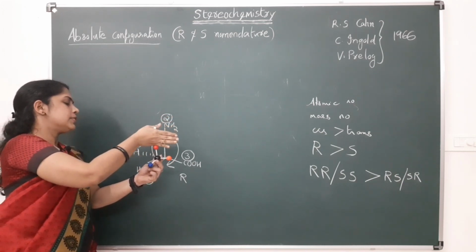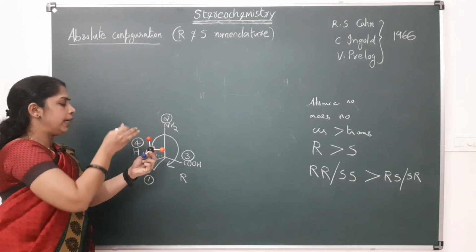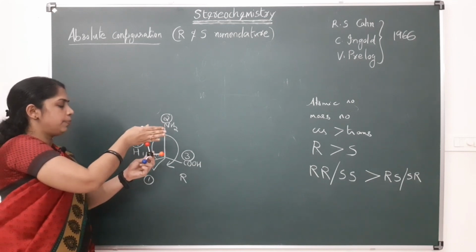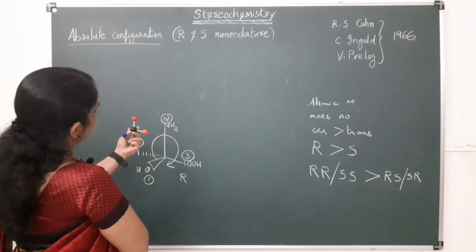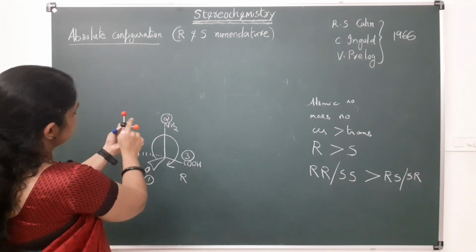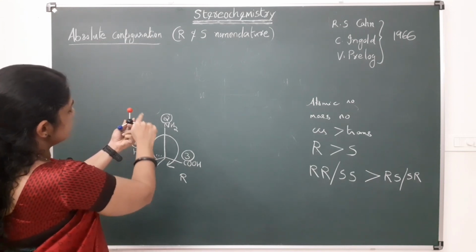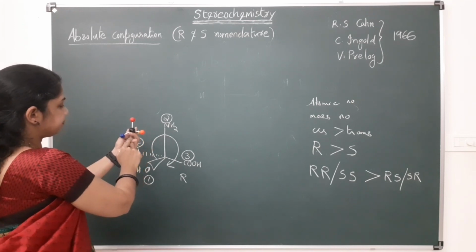I am saying this is a plane, with NH2 and COH in the plane, and this OH is above the plane and this hydrogen is below the plane, behind the plane. And I am viewing the molecule from this side, so this OH is 1, this is 2, this is 3, this is in the clockwise direction, so this is having the R configuration.